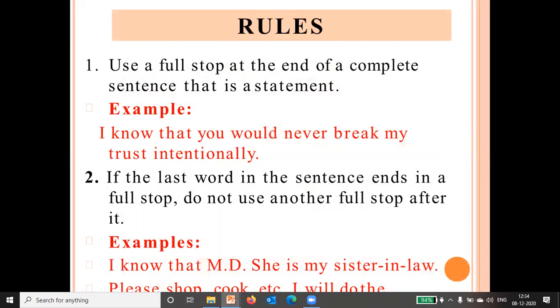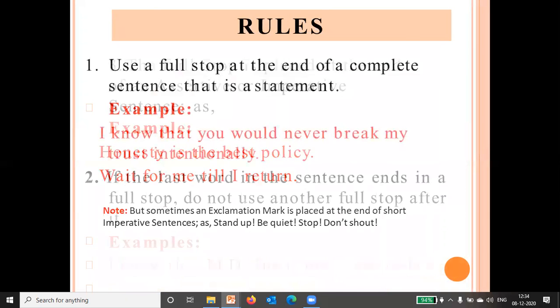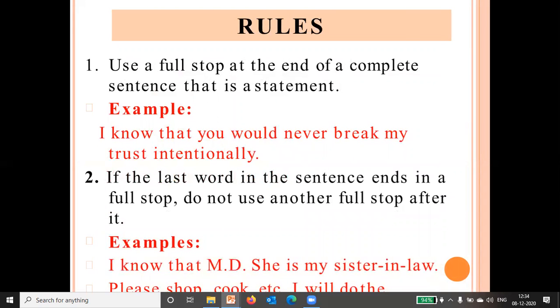Second, if the last word in the sentence ends in a full stop, do not use another full stop after it. Here you can see, I know that MD. Then, she is my sister-in-law.